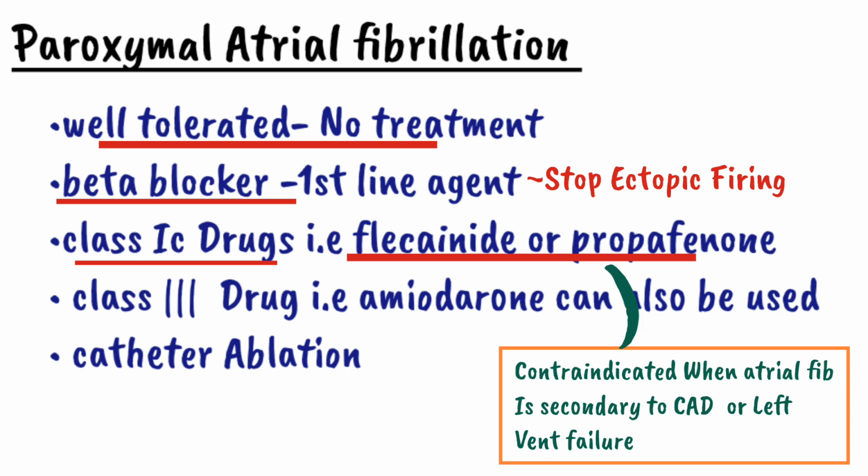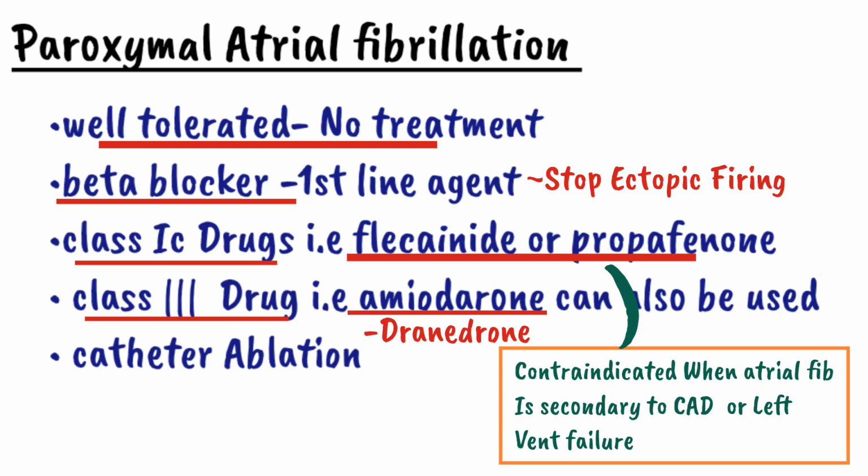Apart from class 1C drugs, we can also use class 3 antiarrhythmic drugs. The class 3 antiarrhythmic drugs include amiodarone, which can be used, but it has a large number of adverse effects. So we can also use dronedarone. Dronedarone has the same mechanism of action as amiodarone, but it is less toxic. It is also contraindicated in those patients who have coronary artery disease or left ventricular dysfunction.